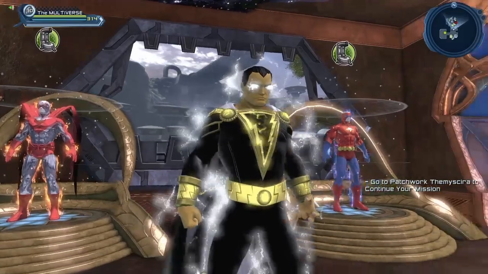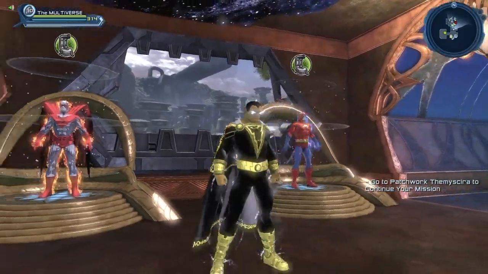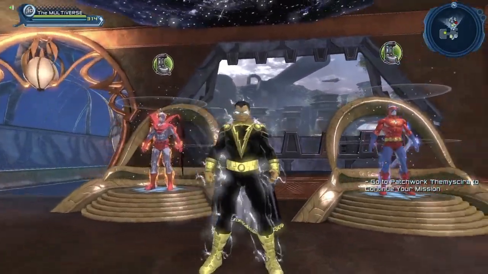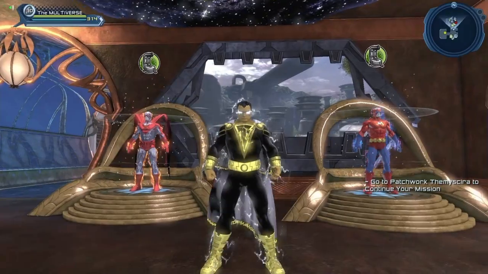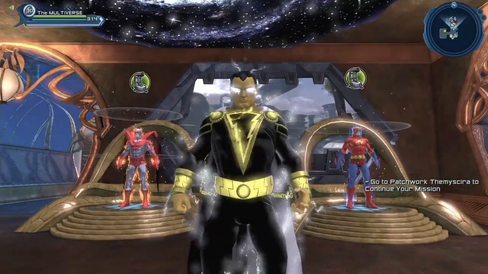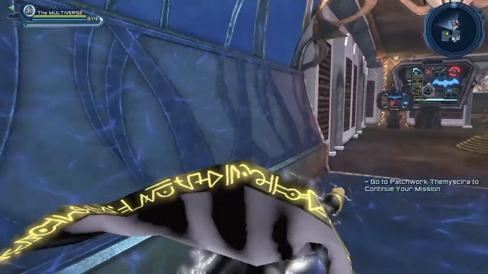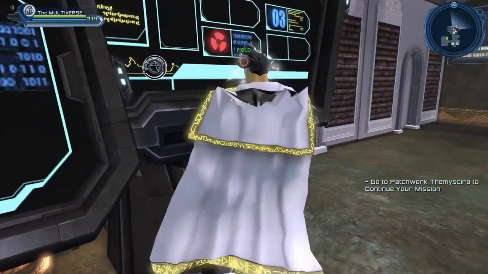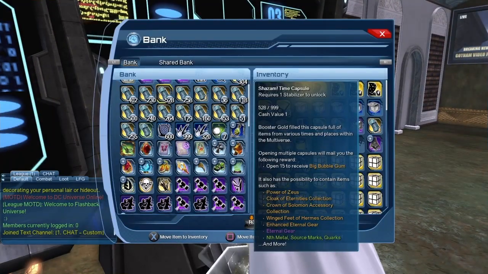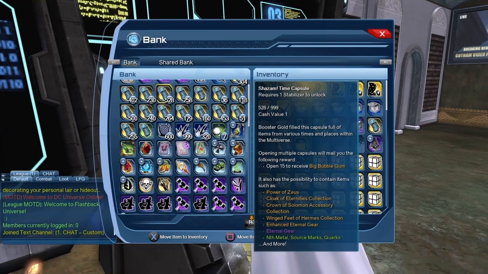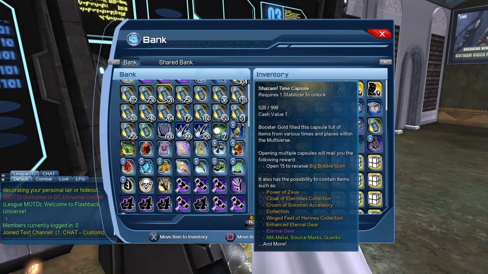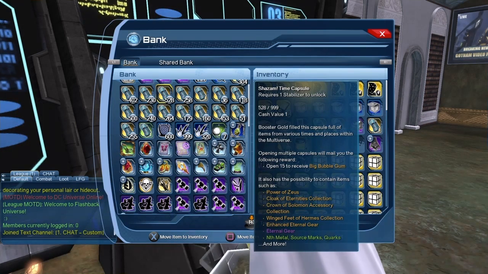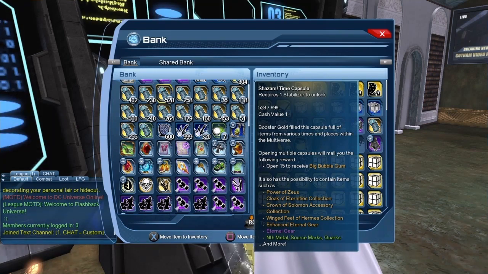Later down the line, there is a full set of Shazam gear that you can get that allows you to create a pretty darn good looking Black Adam character. For the Shazam style, you can get it from the Shazam Time Capsule. So technically the style comes from the Shazam Time Capsule. It's called the Eternal Gear. But sadly at this point you have to get the Shazam Time Capsule from the broker, so you pretty much have to use a broker.